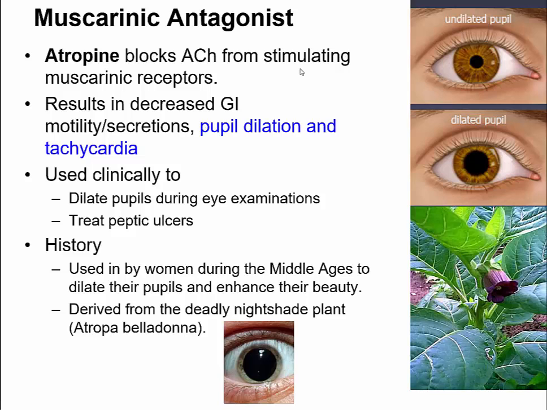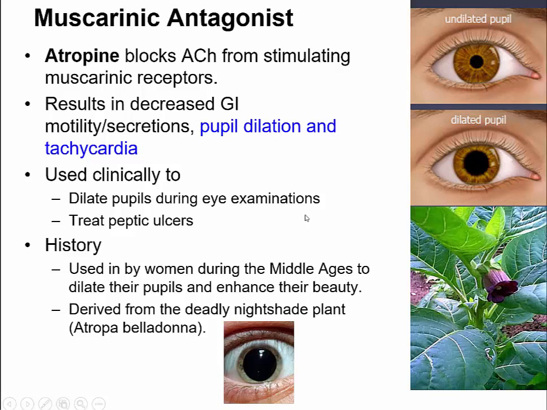It's used clinically to dilate the pupils during an eye exam, although they have other drugs that do this now. This was used long ago for dilation of the pupils during eye exams, but what they found is that atropine was pretty strong, and it would cause dilation for up to a day or two. So they have other drugs that will cause dilation, but they only last for about 4 or 5 hours. They're also used to treat peptic ulcers.